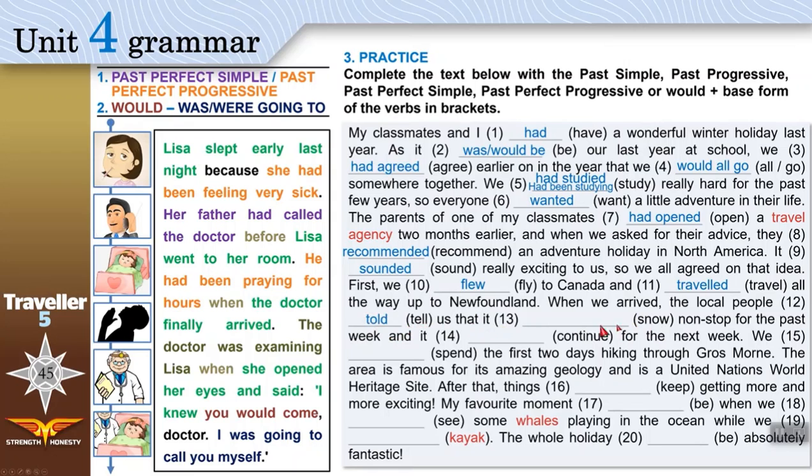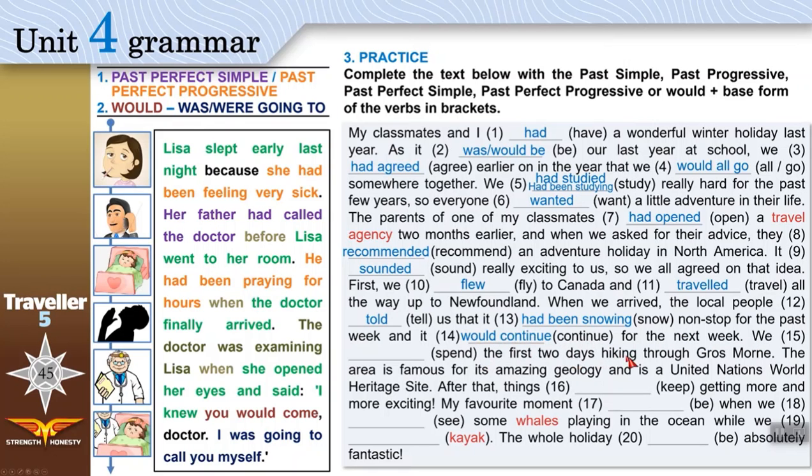So they told us that it had snowed. Past simple, for example, no, because it didn't stop. It continued snowing. Give it past perfect progressive. It continued snowing when we arrived, and it continued for the next week. We are talking about later. This is expected to happen. It would continue for the next week.